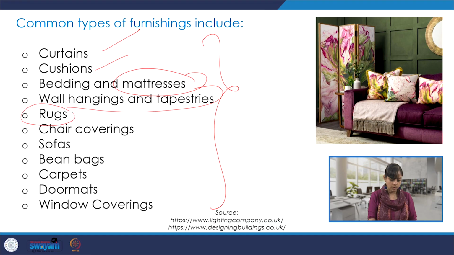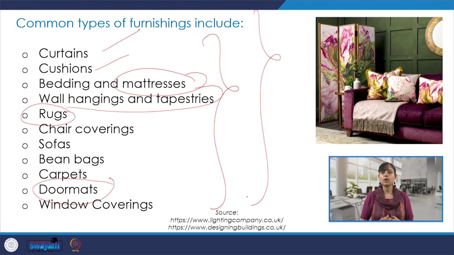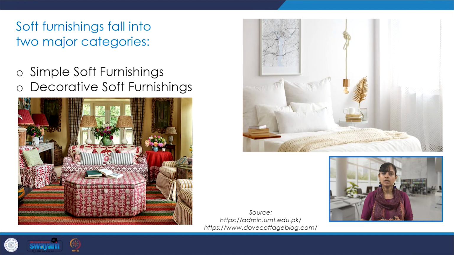I was just talking about rugs, some kind of chair coverings, your bean bags, carpets, even doormats. All of these could be a part of furnishings, and they play a very important role in value addition, functionality and aesthetic of your interior spaces. The furnishings could be simple soft furnishings or decorative soft furnishings. You can see two examples over here.